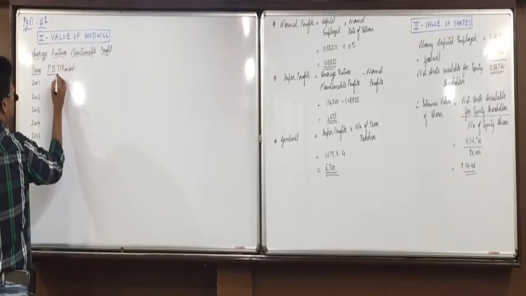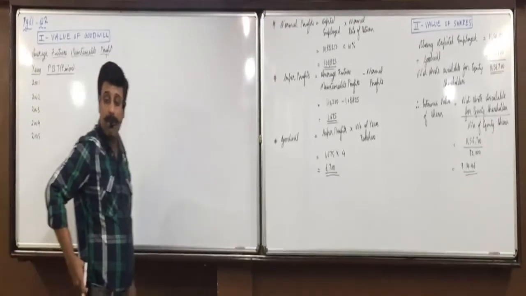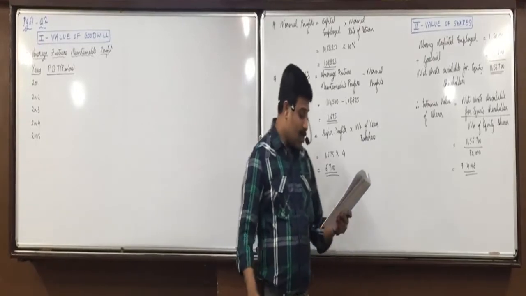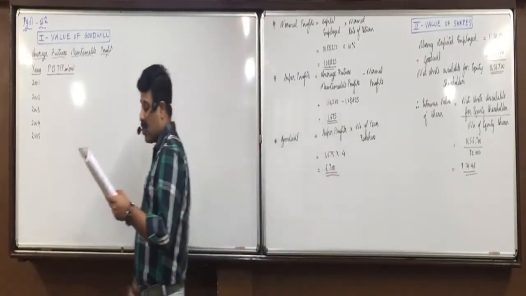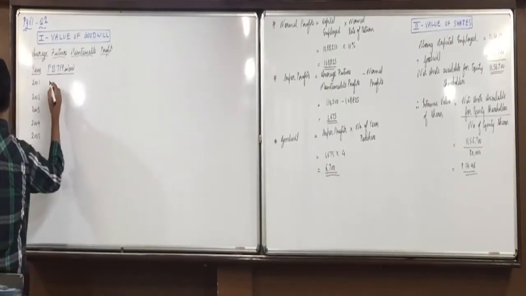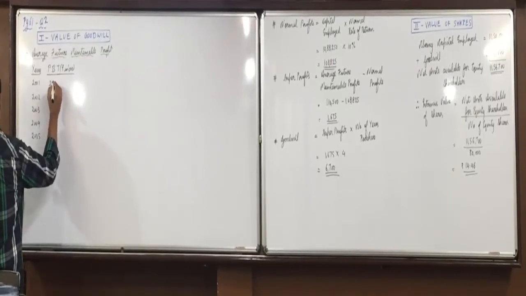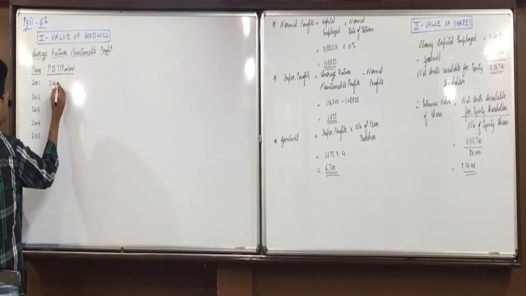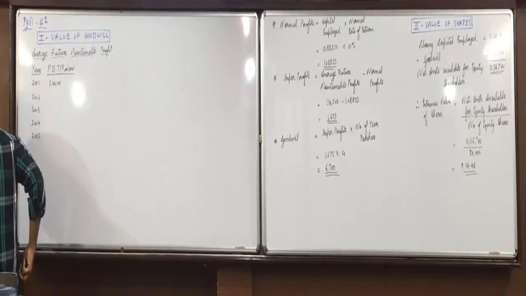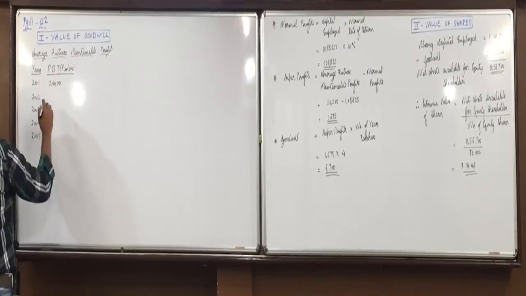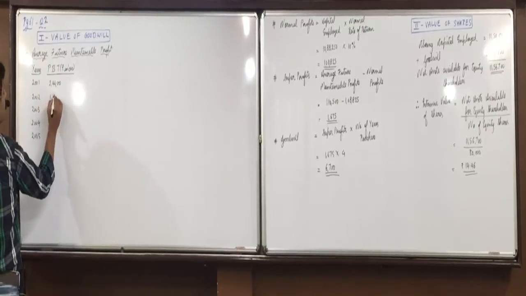Means 3 zeros we will eliminate everywhere. So instead of 2,44,00,000, remove the last 3 zeros.